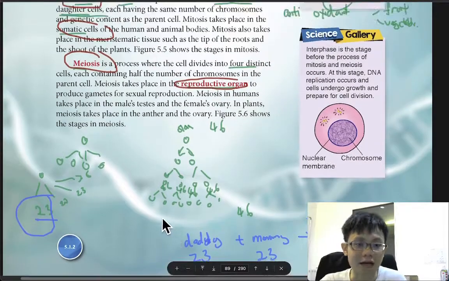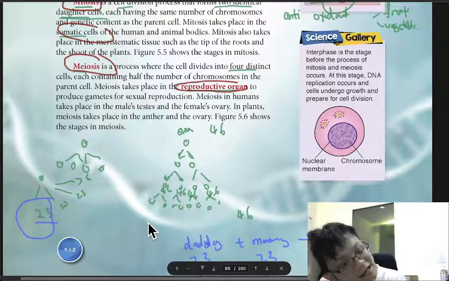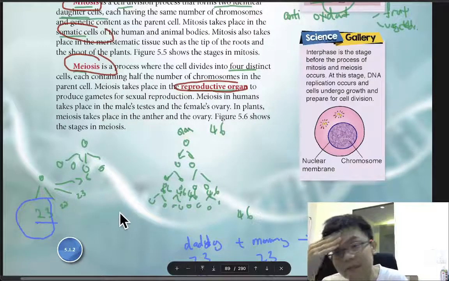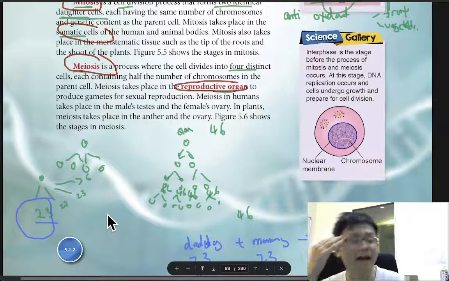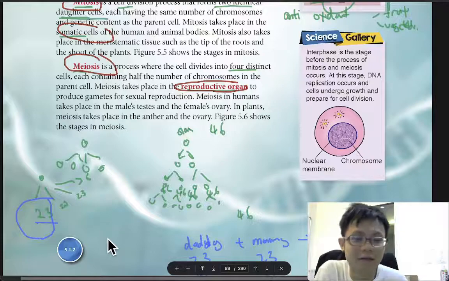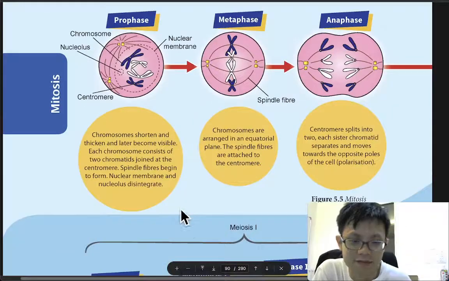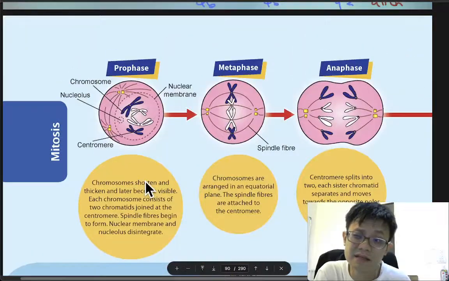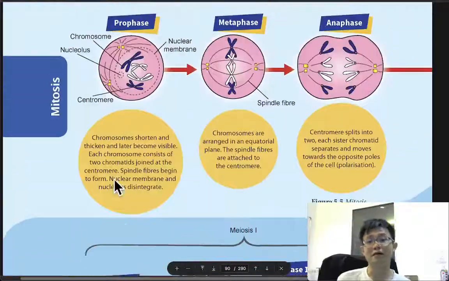Okay, now we are going to go to the very difficult part. And when I say very difficult part, it is very difficult because I don't like to memorize. But luckily, I'm not the one to sit in the exam. You are the one that is going to sit in the exam, because there are many things to memorize in meiosis and mitosis.